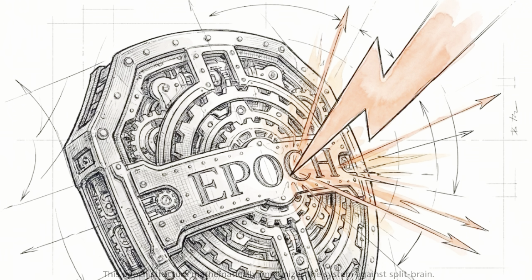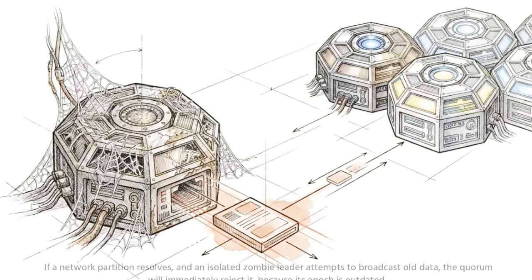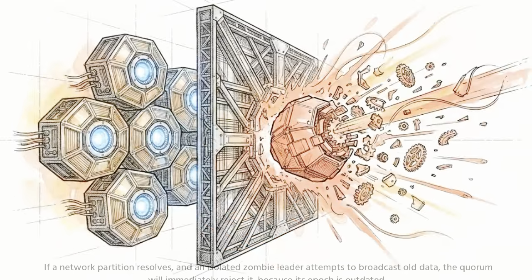This epoch structure mathematically immunizes the system against split brain. If a network partition resolves and an isolated zombie leader attempts to broadcast old data, the quorum will immediately reject it because its epoch is outdated. The ZXID operates as a monotonic, unforgeable clock that dictates the absolute truth of the cluster, maintaining integrity through any combination of hardware failures. Electing a leader does not immediately open the cluster to client traffic.